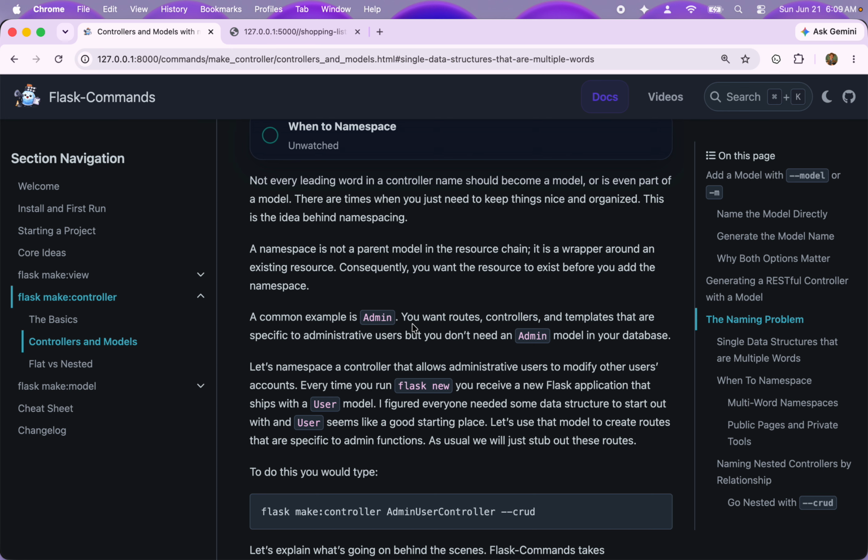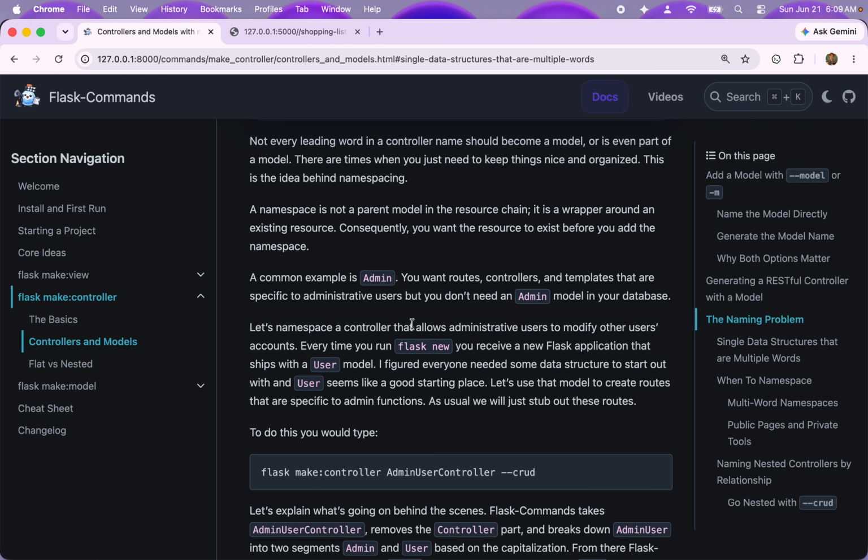Every Flask new app comes with a user model. So in order to create that namespace where you have 7 RESTful actions on the user, but all prefixed with this admin in the URL, you just put admin in front of the controller name.